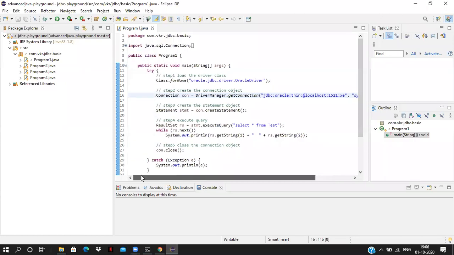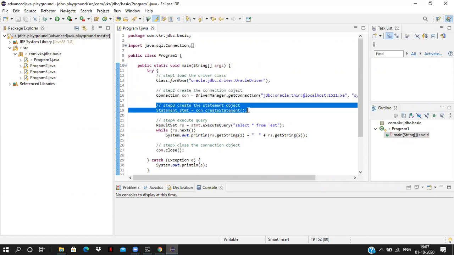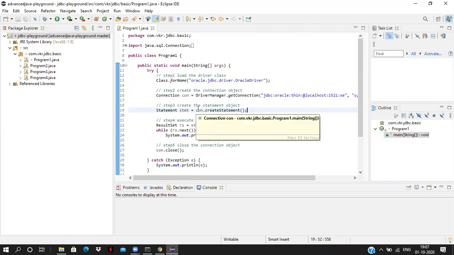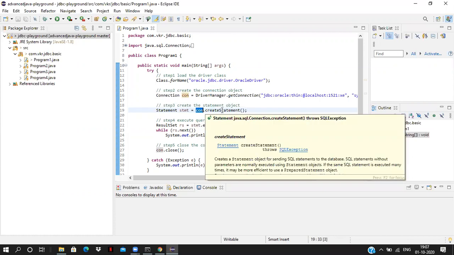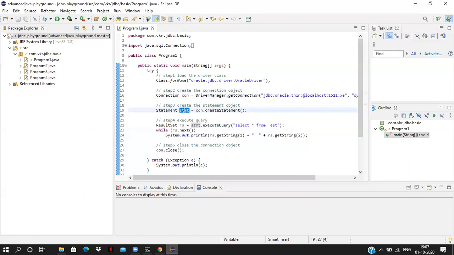Now I just created a connection object. This connection object will provide the connection to the database by using the URL, username and password. This is the second step, creating the connection object. And then create the statement object. By using connection.createStatement, the statement object is created. Now the statement object is created, and using the statement object we can execute our query.